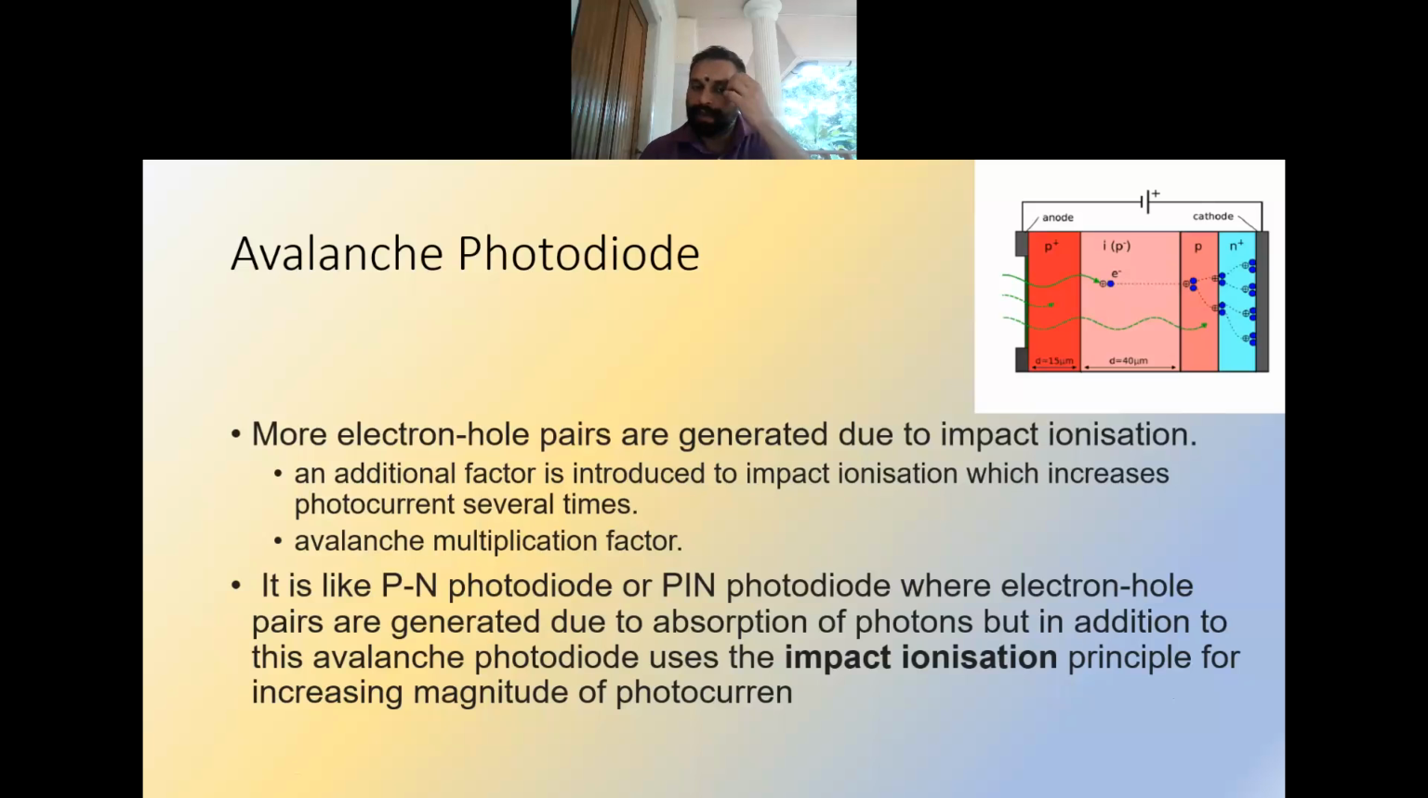An additional factor is introduced by impact ionization, which increases the photocurrent several times, and that is called the avalanche multiplication factor. As in the PN or PIN photodiode, the electron hole pairs are generated due to absorption of photons. But in addition to this, the avalanche photodiode uses the impact ionization principle for increasing the magnitude of the photocurrent.